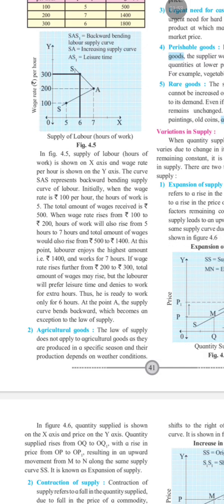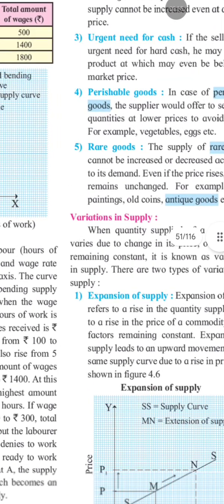Therefore, even if price increases, farmers cannot immediately increase the supply. So ये totally वेदर पे बेसिस है. मतलब यहाँ पे किसी फार्मिंग प्रोडक्ट की प्राइस बढ़ती भी है तो हम उसका जो प्रोडक्शन है बढ़ा नहीं सकते. Hence, the law of supply does not apply fully to agricultural goods. That's why it is one of the exceptions to the law of supply.